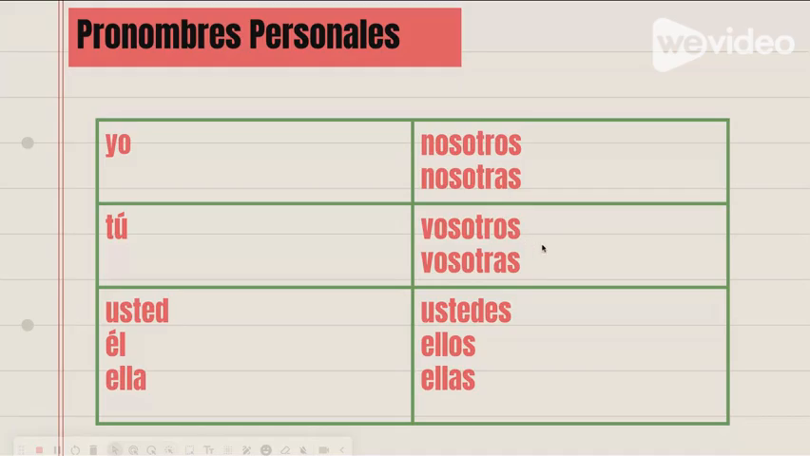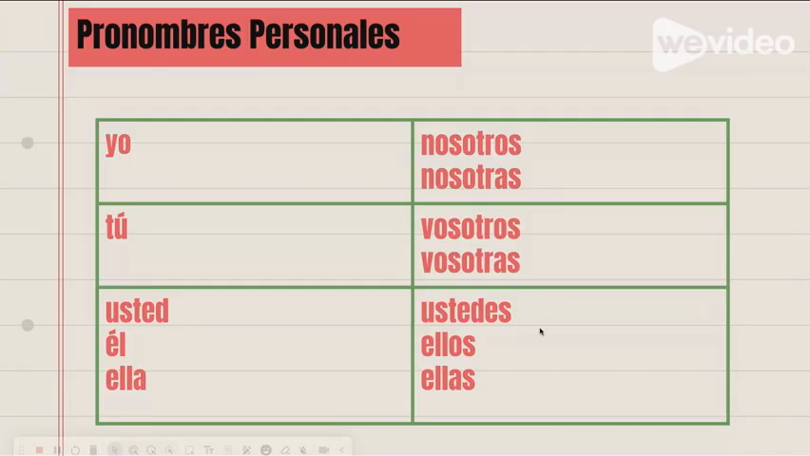Vosotros and vosotras is like saying you guys or you all, and you're familiar with the people that you're talking about. You're not explaining that it's new people, you're familiar with these people. And so vosotros is the male one, as if they're all males or at least one male is present, and then vosotras is if it's all female.